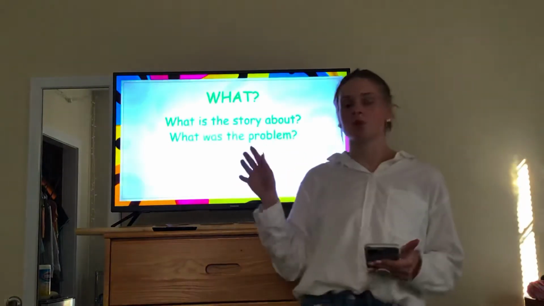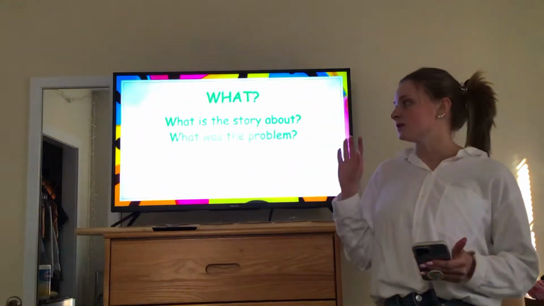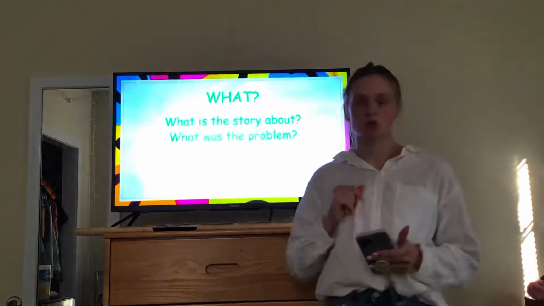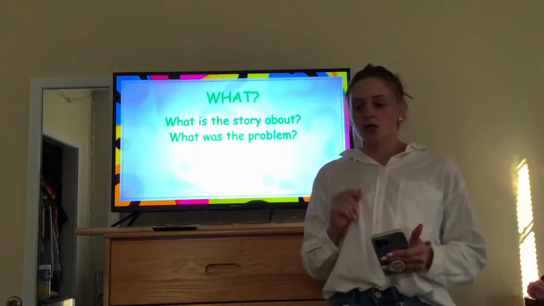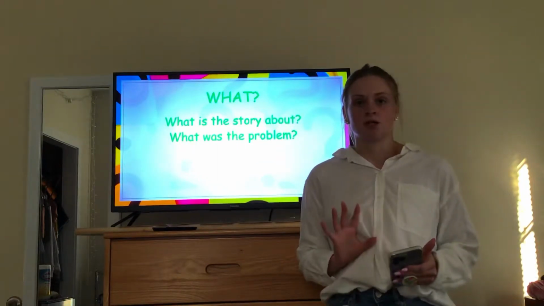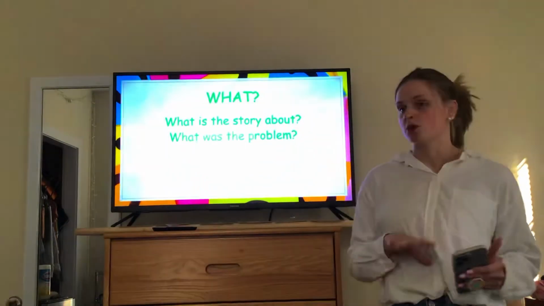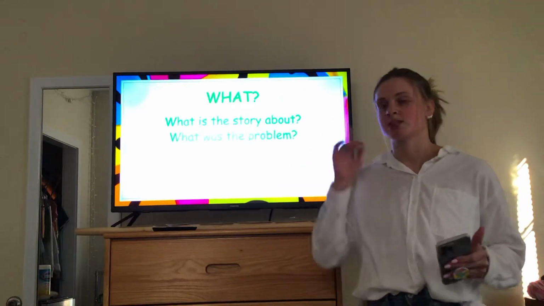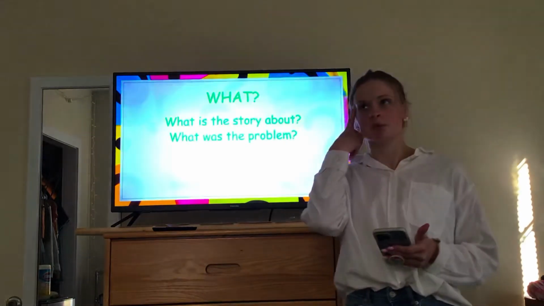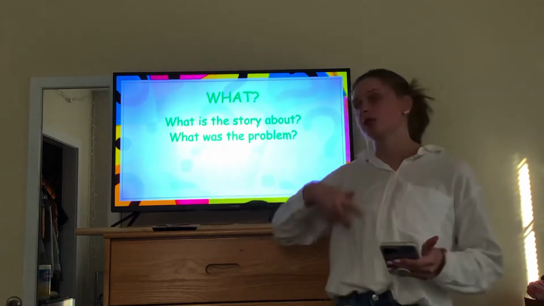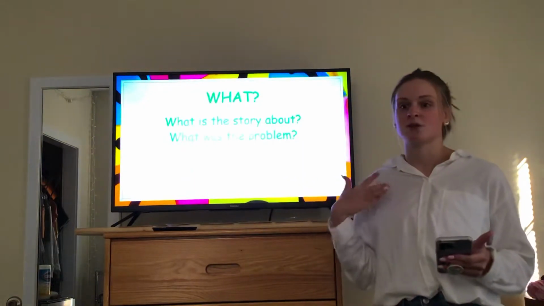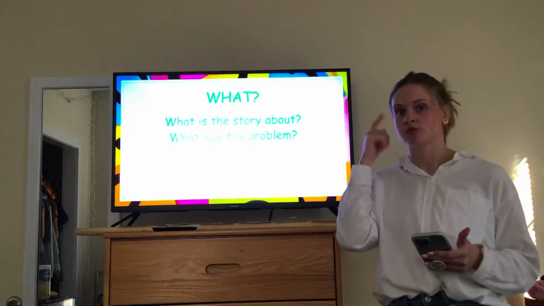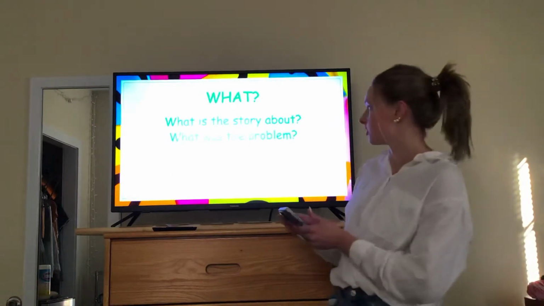For the what, it's important to note that it isn't always going to be presented right in the beginning. So if you're reading a short story or a book, it's not always going to be super apparent. It's not going to be right there, all right? So when you're reading a story, if you don't know the what right away, that's okay. You just want to keep that in the back of your mind. I need to remember what. And then as you read, that's going to become apparent. And it might not even necessarily come about until the end. But that's why we want to keep these questions in the back of our mind as we're reading. All right, so that's what.